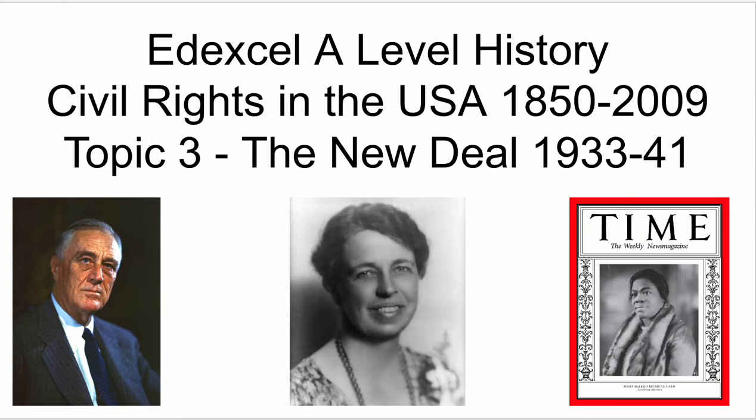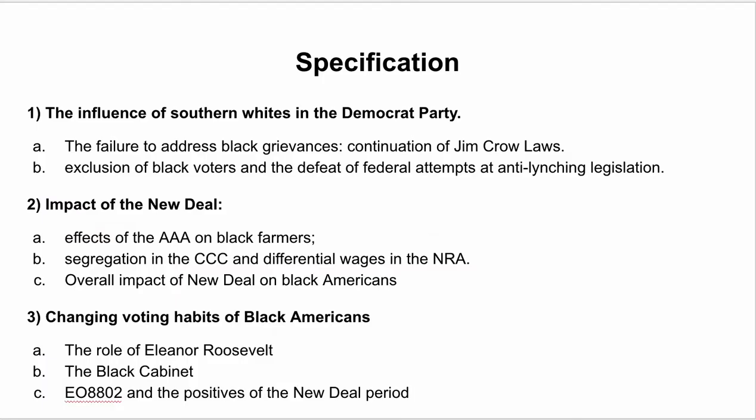Starting off with the specification, there are 3 points. The first point is about the influence of Southern whites in the Democrat Party and how they hindered any attempts by FDR and the government to address civil rights legislation. FDR relied on the Southern Democrats for political support to get his New Deal through, and therefore was limited by the attitudes of the Southern Democrats.